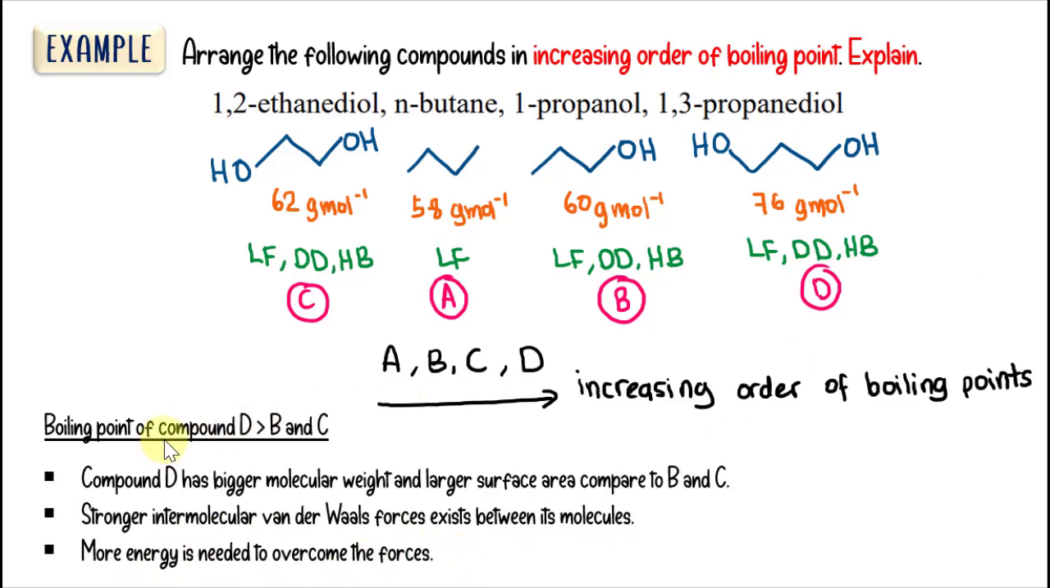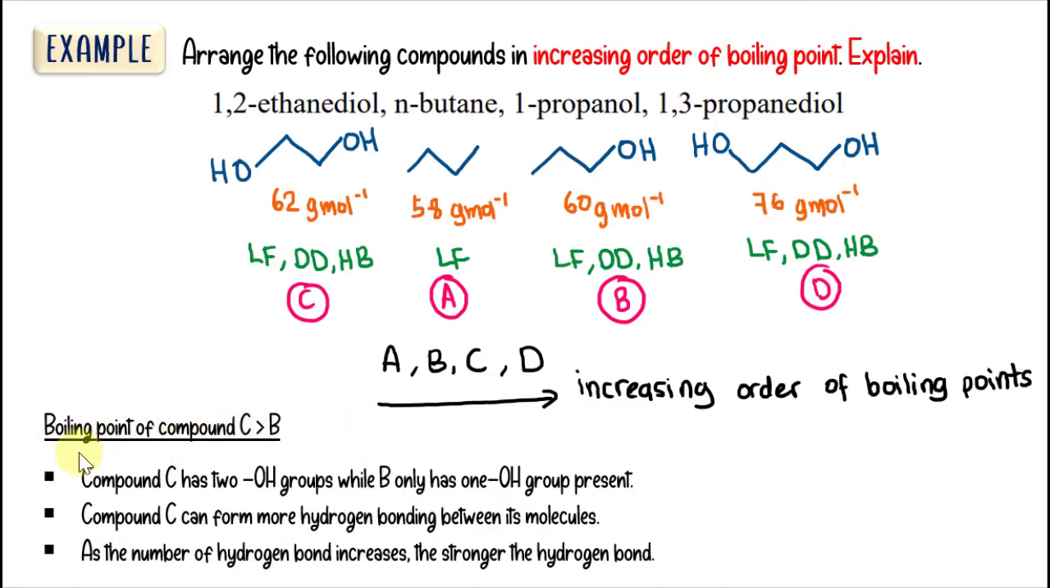Next, why the boiling point of compound D is higher than B and C. This is because compound D has the biggest molecular weight and it has the largest surface area compared to B and C. So a stronger intermolecular van der Waals force exists between its molecules. So it will need more energy to overcome the forces. Okay, so that's why D has higher boiling point than B and C.